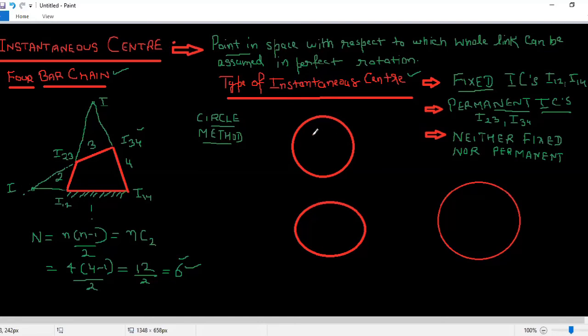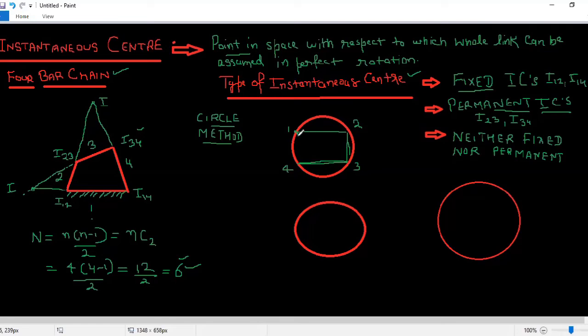Let us suppose I have drawn a circle. Clear? And this is my first point, let us suppose point 1, point 2, point 3, and this is my point number 4.